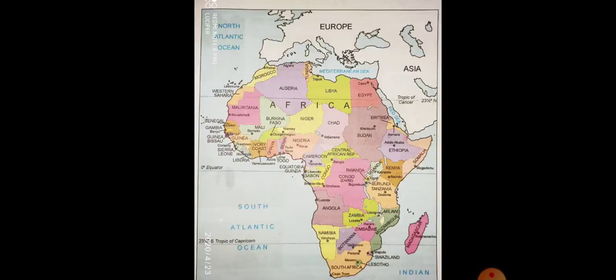These countries were under the rule of European countries earlier, and in the later half of the 20th century, these colonies became independent of European powers. Africa has a population that has both native Africans as well as people of foreign origin.